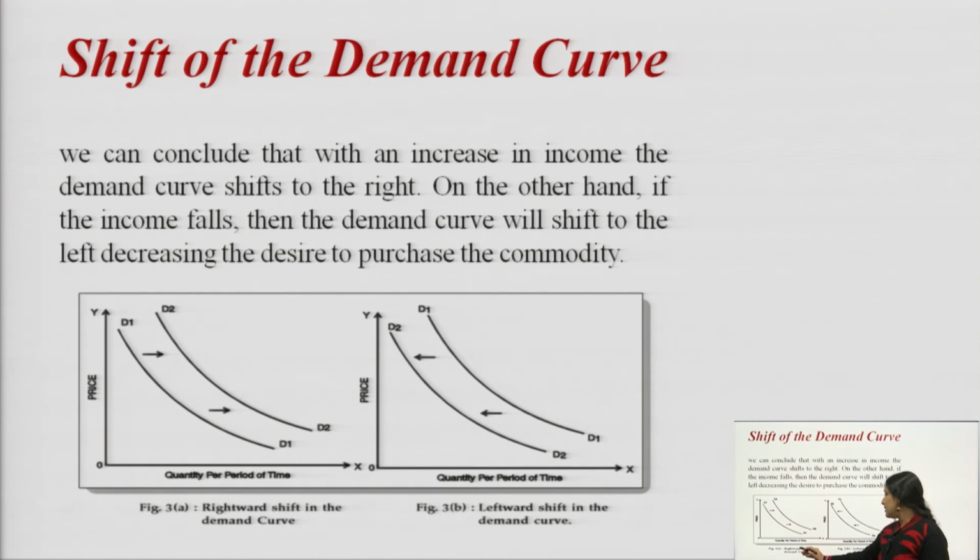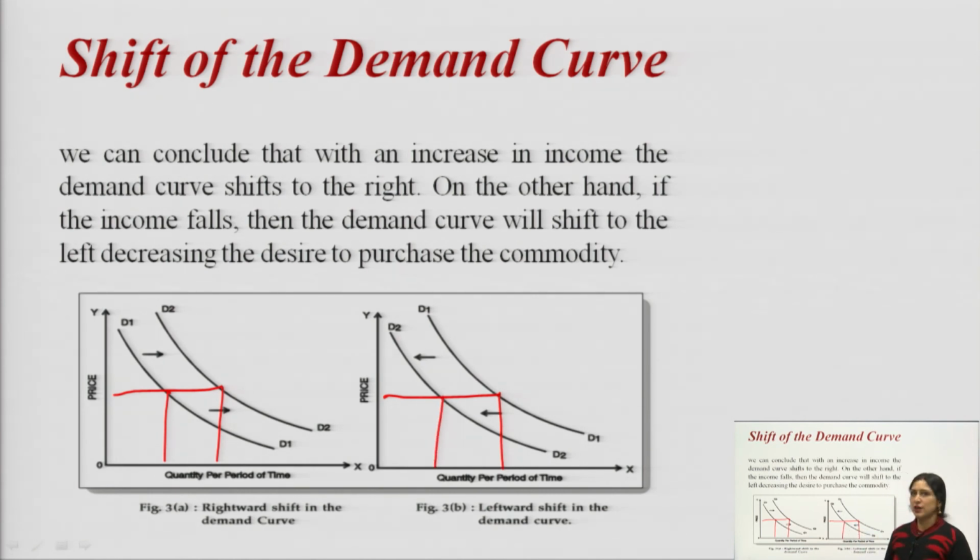When there is a rightward shift in demand, here the demand will increase, your price will remain the same, but your demand will increase. Price remaining the same means the change in demand is due to some factor other than price. So, here it is an increase in demand, and here in this graph your price will be the same, but your demand will decrease.